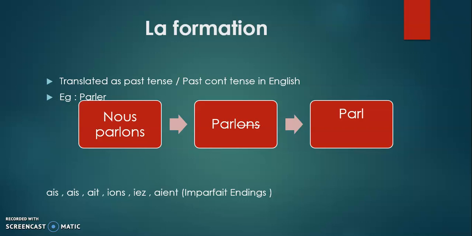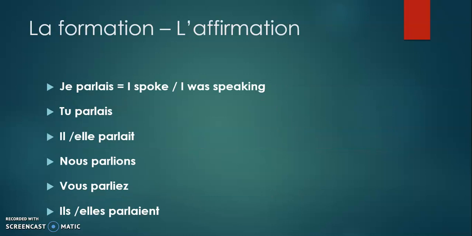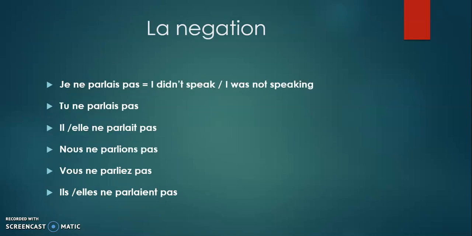So let's see the conjugation of parler. It is je parlais, P-A-R-L-A-I-S, tu parlais, P-A-R-L-A-I-S, il/elle parlait, P-A-R-L-A-I-T, nous parlions, P-A-R-L-I-O-N-S, vous parliez, P-A-R-L-I-E-Z, ils/elles parlaient, P-A-R-L-A-I-E-N-T. As I already told you, it is equivalent to the past tense and past continuous tense in English. It is I spoke, I was speaking, you spoke, you were speaking, he or she or it spoke, he or she or it was speaking, etc.